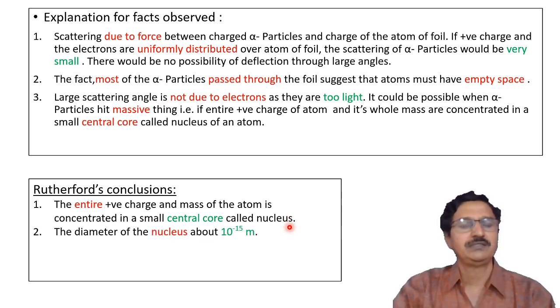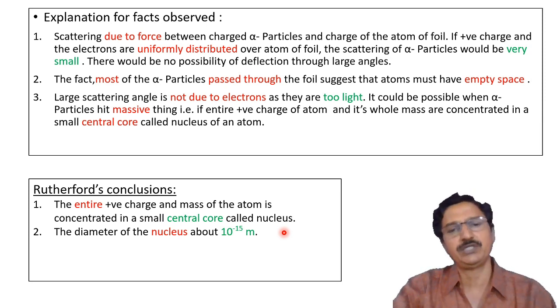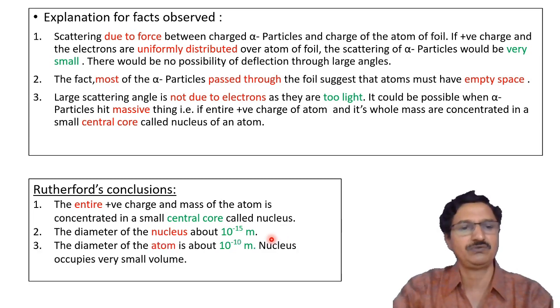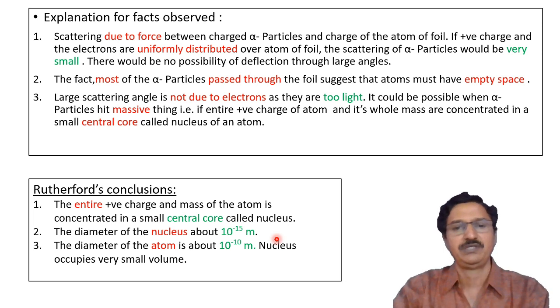Secondly, he concluded that the diameter of the nucleus may be about 10 raised to minus 15 meter, and that the diameter of the whole atom is about 10 raised to minus 10 meter.